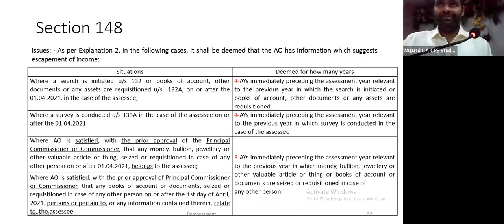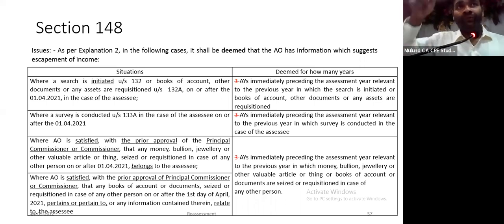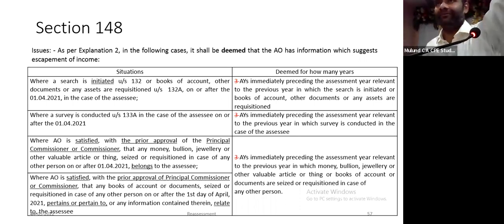Third case, now please see the wordings of the third scenario, where the AO is satisfied with the prior approval of the principal commissioner or commissioner that any money, bullion, jewelry or valuable article or thing seized or requisitioned belongs to the assessee. Search in case of A party, वहाँ पे कुछ assets मिला है, and he says that this belongs to B party. Similar to 153C.